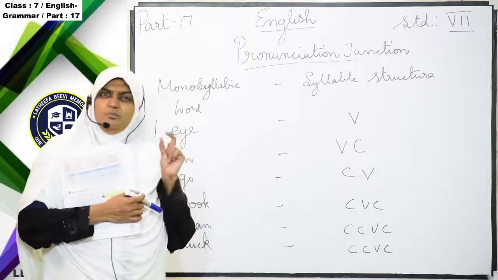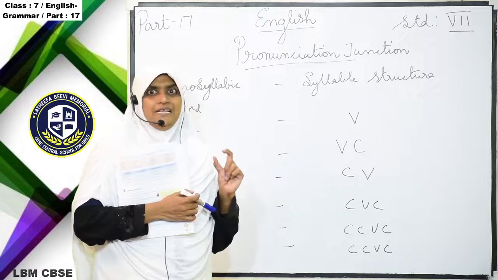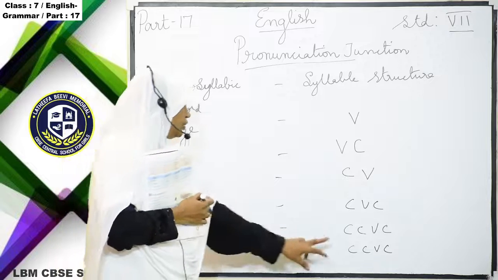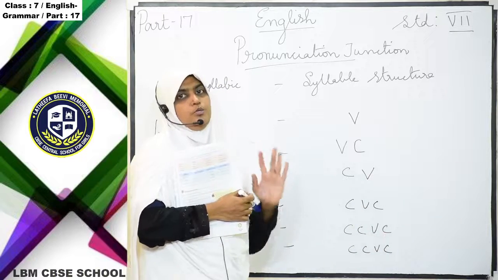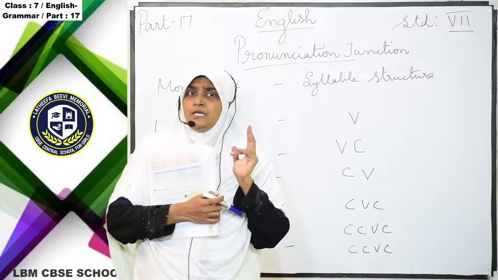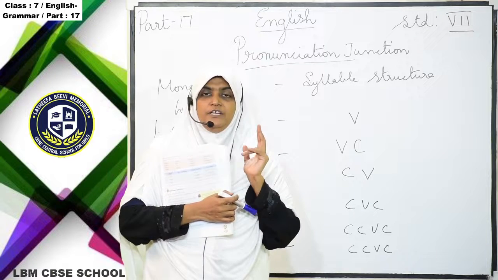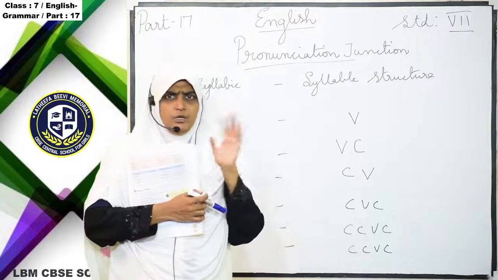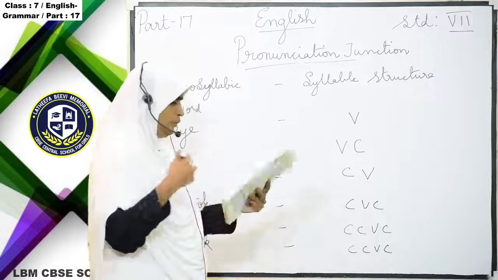Sometimes we cannot identify the vowel sound in between correctly; sometimes it is very difficult. So here the structure of "truck" is two consonant sounds, one vowel sound, and again one consonant sound. You have to remember that the vowel sounds are A, E, I, O, U. If one comes, we have to put V. Understand? The rest we treat as consonant sounds. And the next one is the seventh one. There are so many examples they have given.